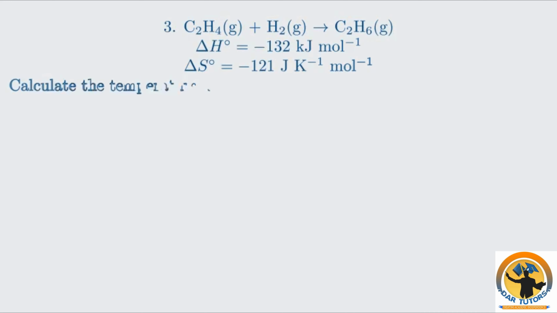Question 3. The hydrogenation of ethene, C2H4 plus H2, forming C2H6, has a ΔH standard of minus 132 kilojoules per mole and a ΔS standard of minus 121 joules per Kelvin per mole. Calculate the temperature at which this reaction becomes non-spontaneous. Pause and work through this problem.